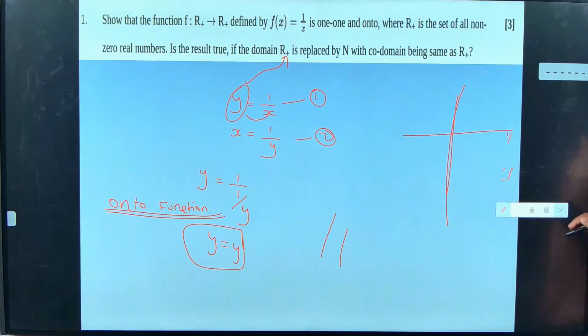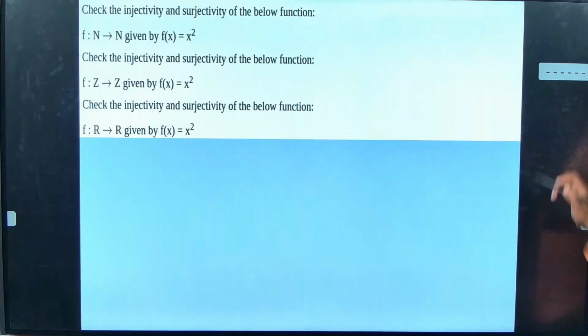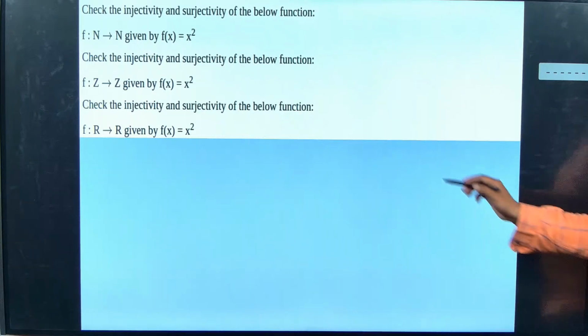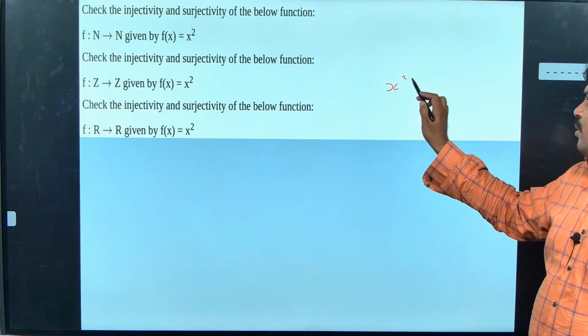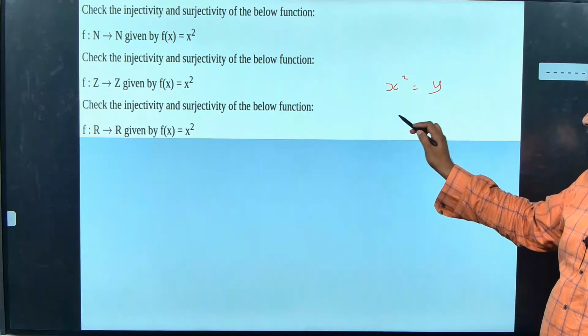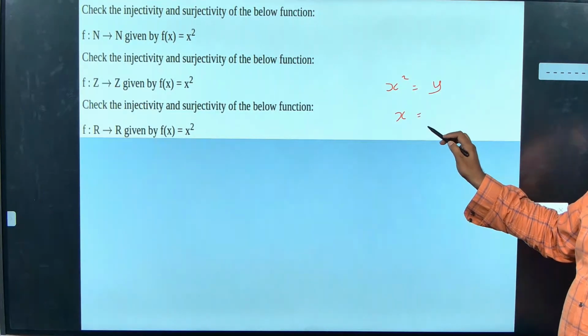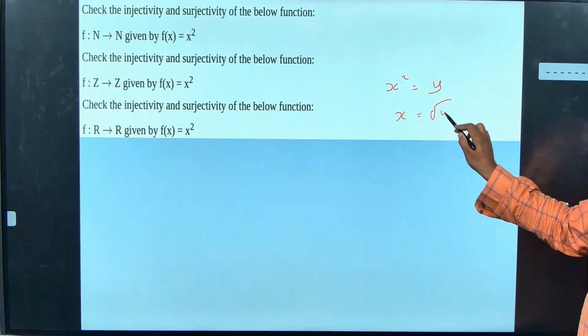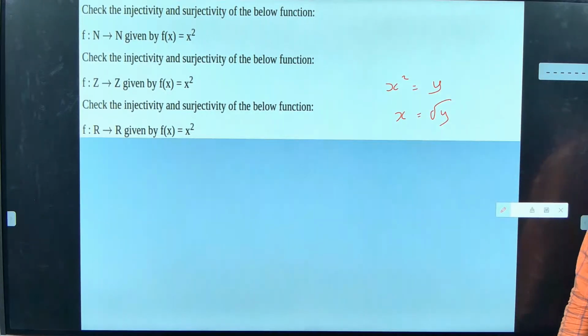Okay, let us check guys, let us check whether this function is onto or not. What happened? X square, right? X square equal to y. Now what happens to y? X is equal to, yes, plus or minus root y.